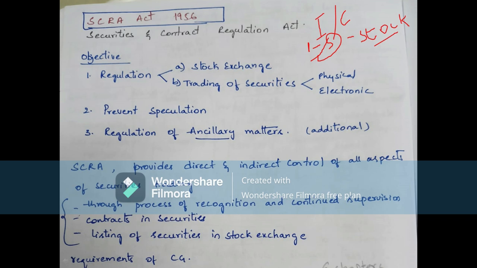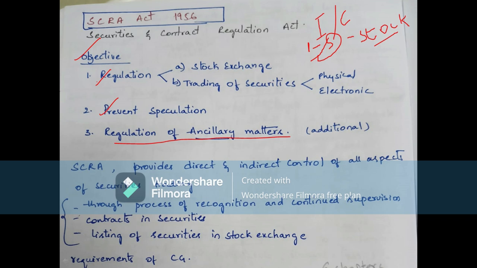If we see the objective of the Securities Contracts Regulation Act, the objective is regulation, prevention and other aspects. Regulation of ancillary matters is nothing but the further additional matters relating to these securities contracts.